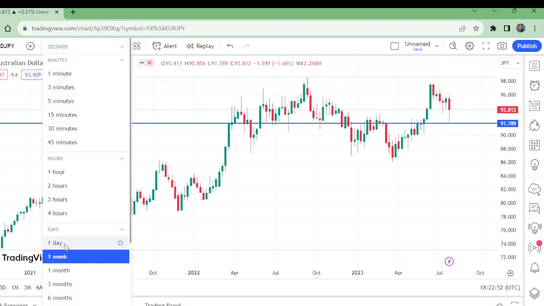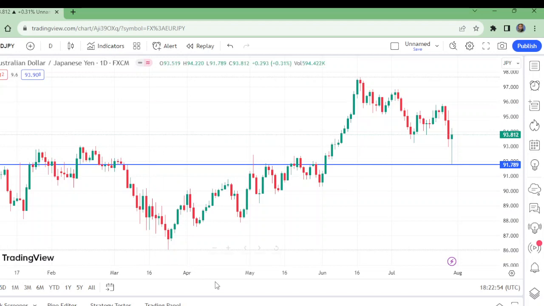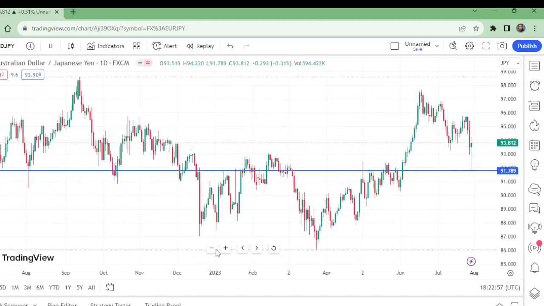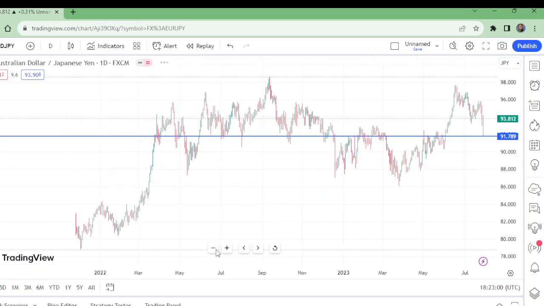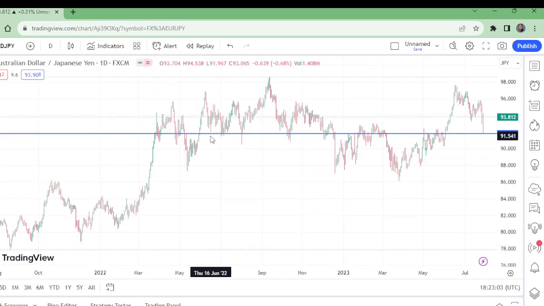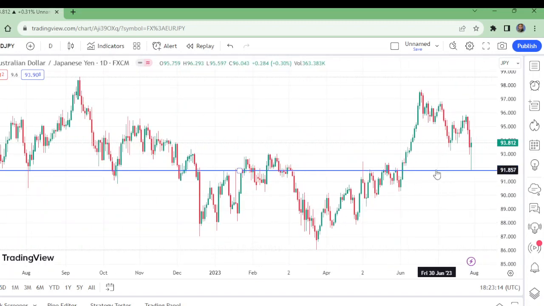And now let us move to the daily time frame. On the daily time frame, this is the level. Watch here. Very important level, very strong level. Support, resistance, broken, again retested. So this is the retest of this level. From here it went up to this level, so it needed some retracement also, because from this level to this level, this is a big move, so it has been rejected.